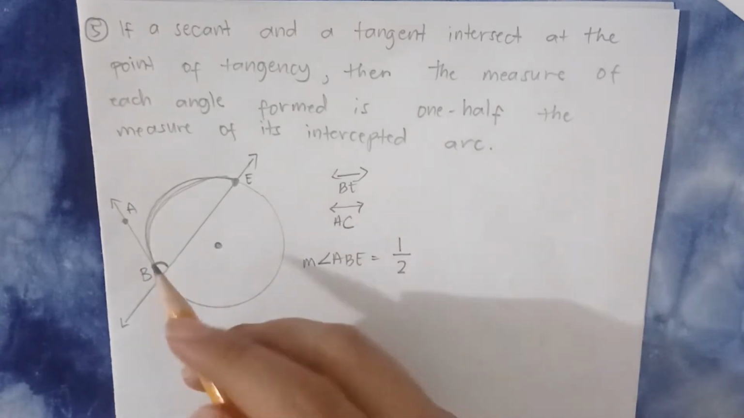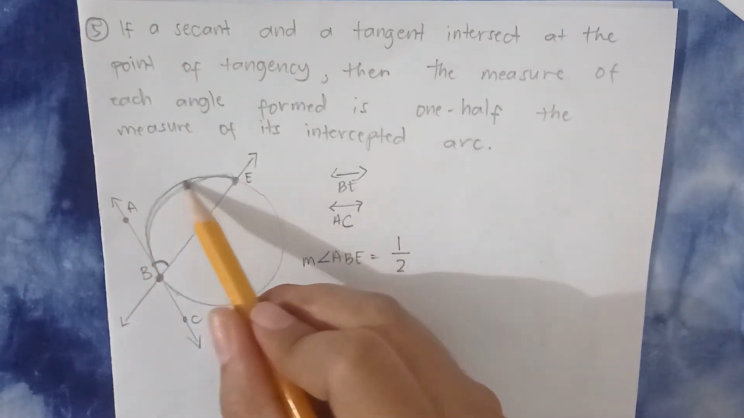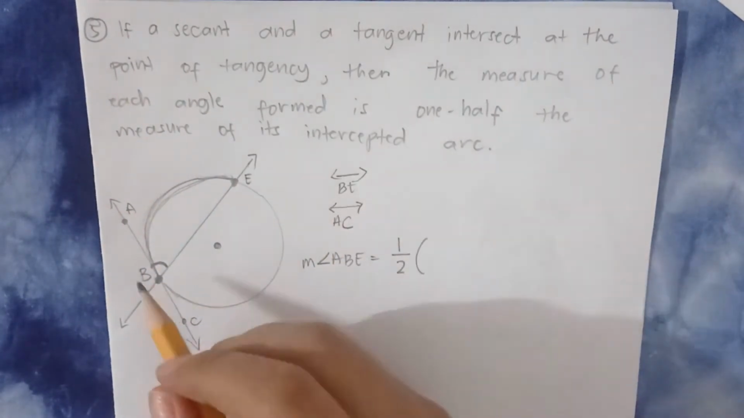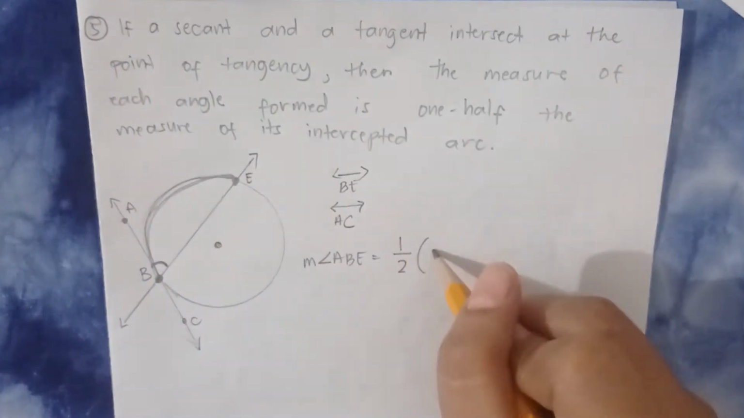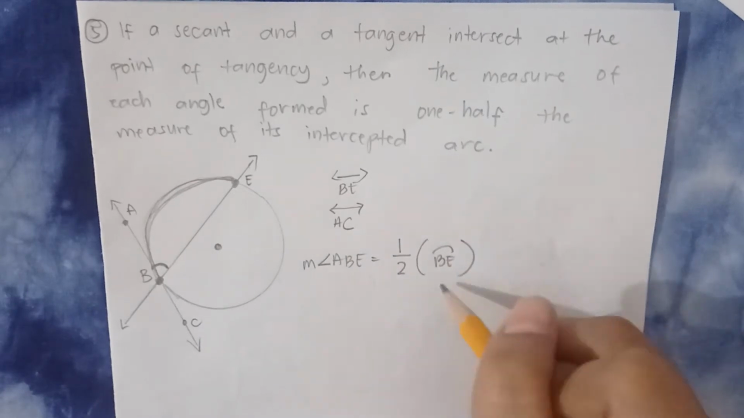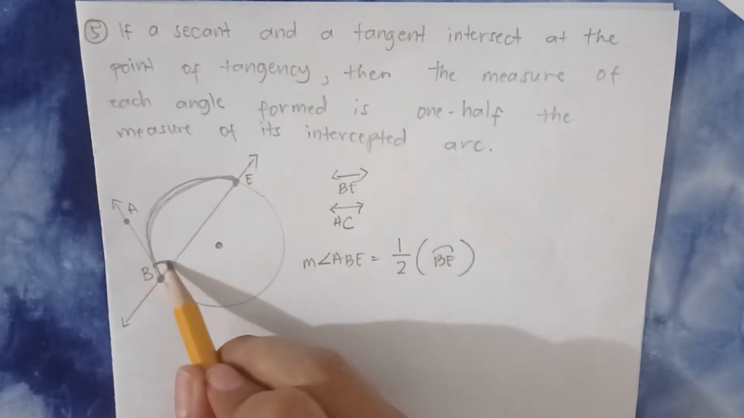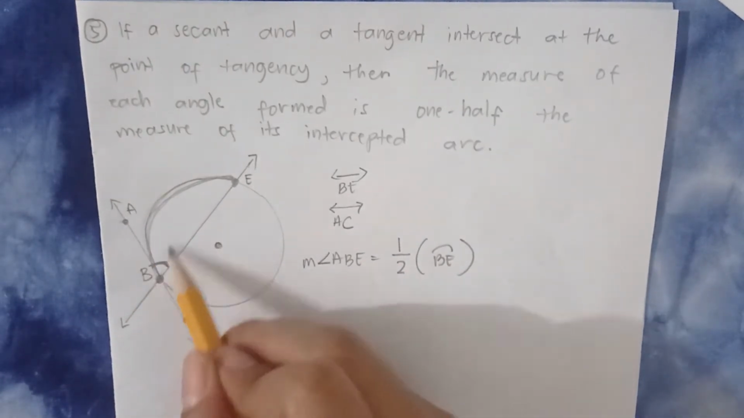Etong angle na to, gusto mong malaman kung anong measurement niyan, angle ABE, you just get the 1/2 of the measure of its intercepted arc. Ito. Kung anong measure ng arc BE. Ito, arc BE, yan. Kunin mo yung kalahati, therefore, that will be the measure of angle ABE.